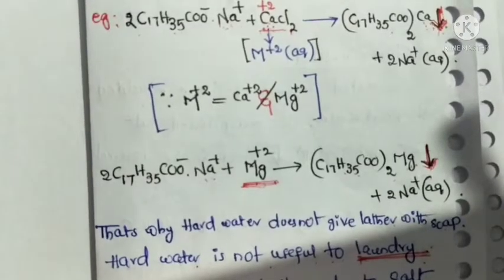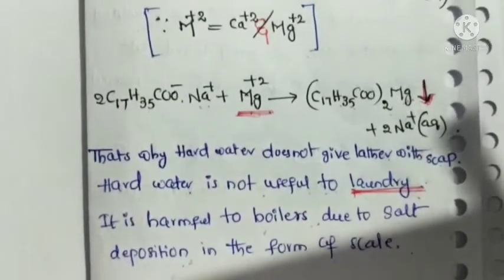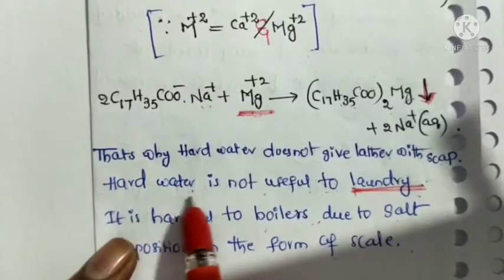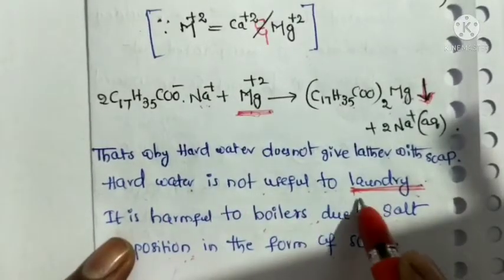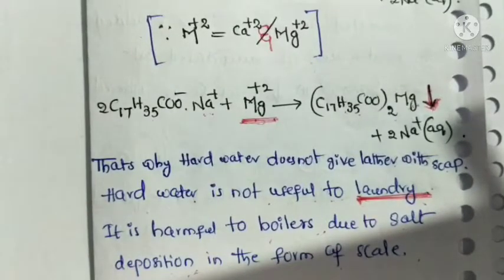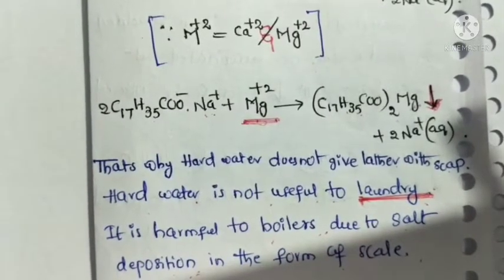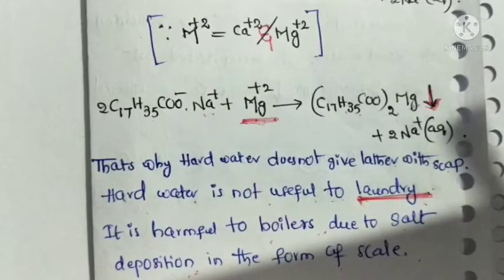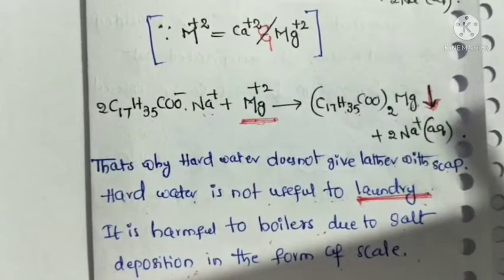Next, some demerits are there. Those are: hard water is not useful for laundry. Laundry means washing purpose, because hard water contains calcium and magnesium salts, so more soap will be used for washing. That is the demerit of hard water.